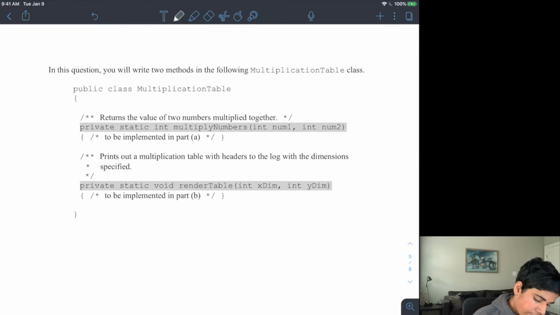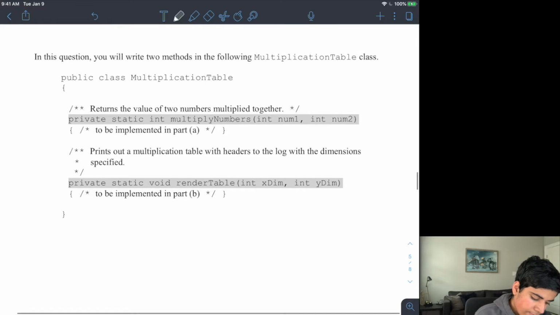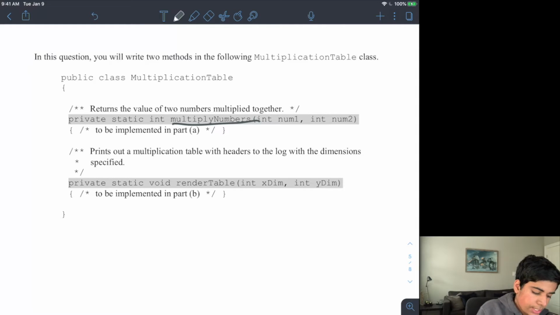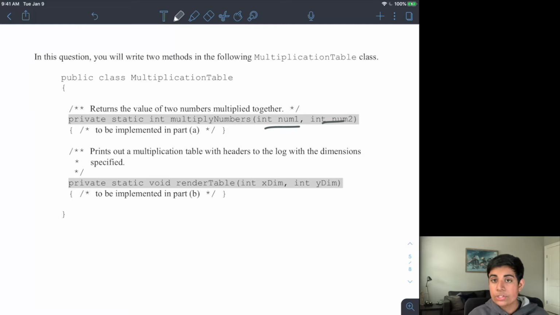You can see here, my first method says it returns the value of two numbers multiplied together. I can see that it's a private static int, so it's going to return an integer. The name of the method is multiplyNumbers, and it takes in two integers as parameters. This is a bit of a throwback to unit 2.